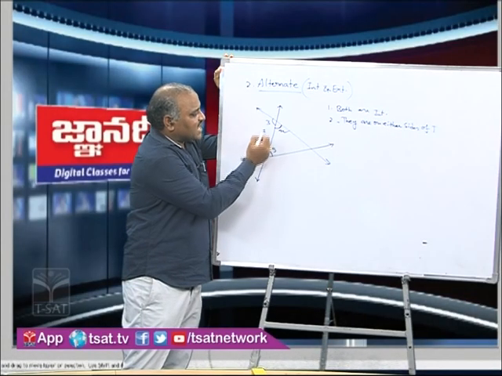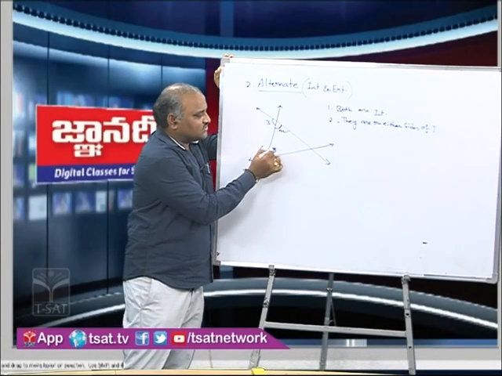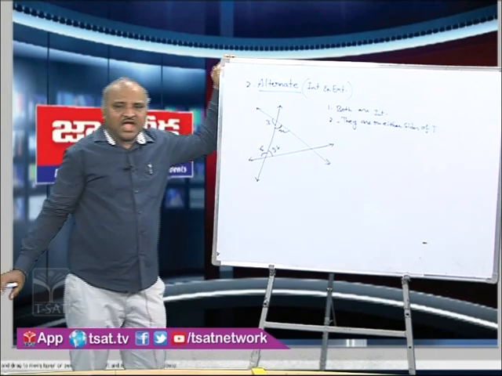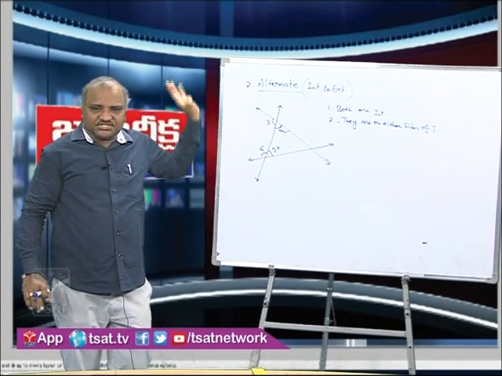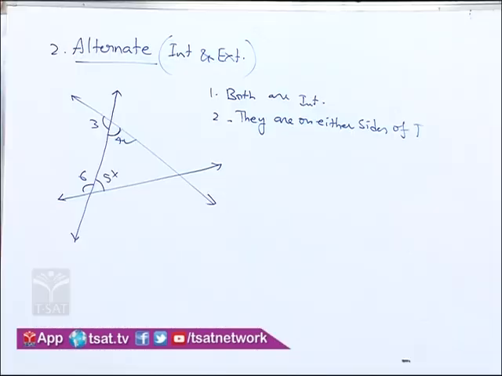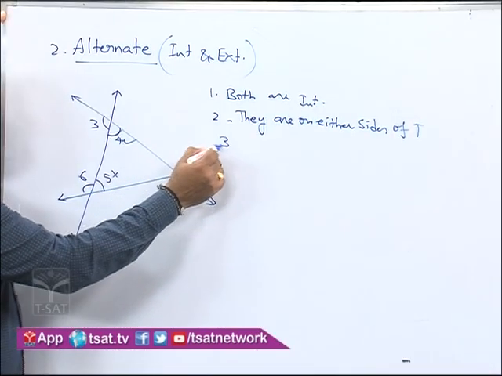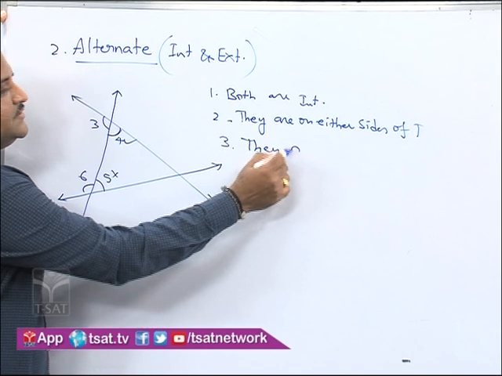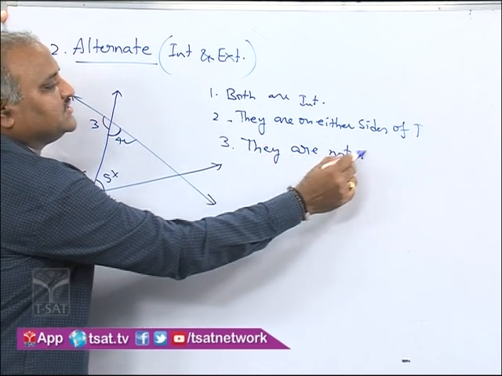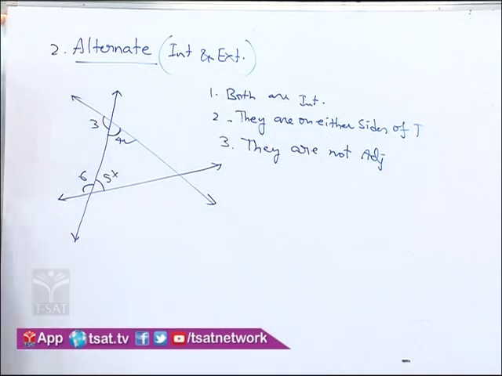That means we have a chance for 3 or 6. So 5 is ruled out. Angle 5 is ruled out from the list now with the second condition. And the third condition is they are not adjacent. The third condition is mostly common for alternate angles or corresponding angles.